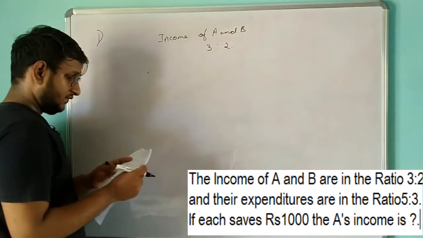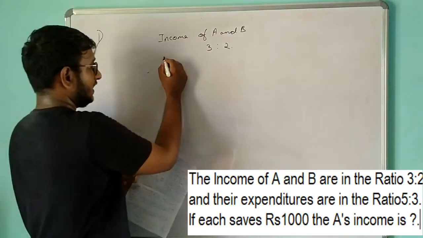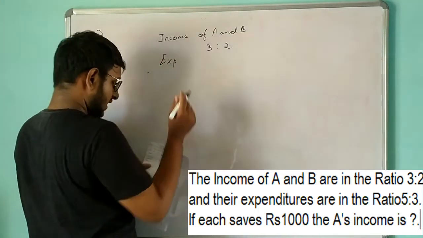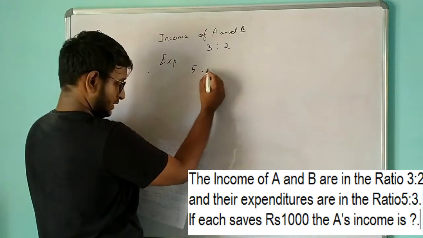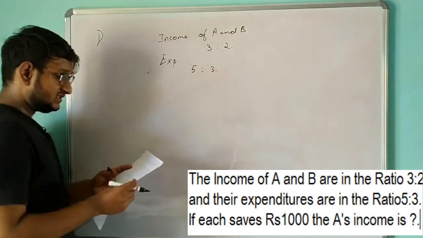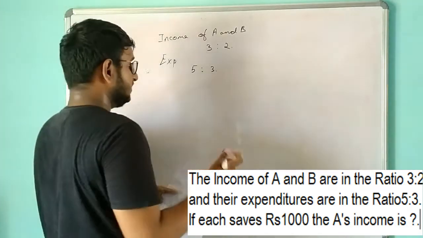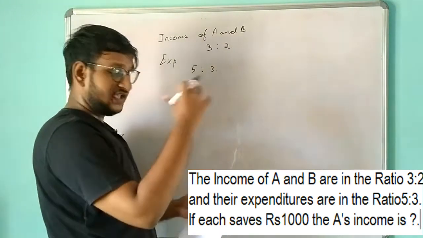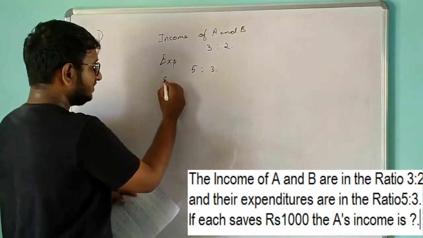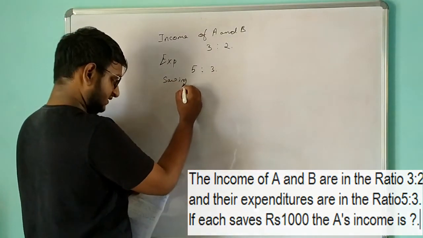Okay, and their expenditure is in the ratio of 5 is to 3. If each saves 1000, then what is A's income? So they have given income and their expenditure, and they also said that their savings is 1000.